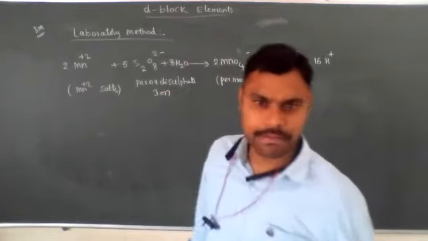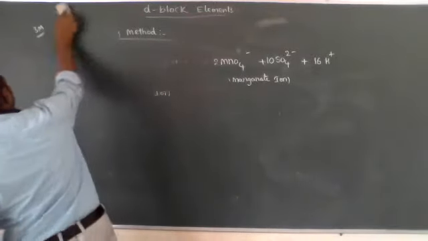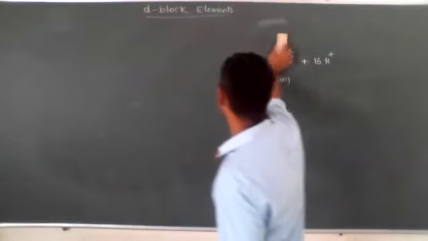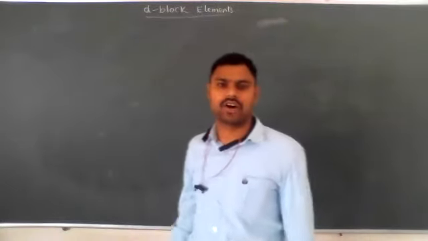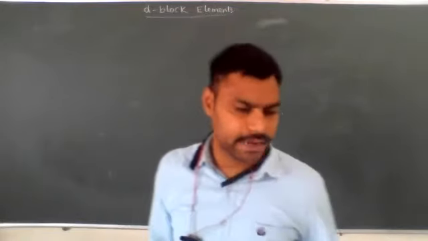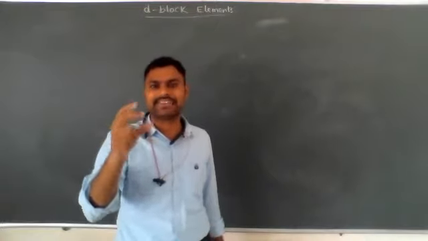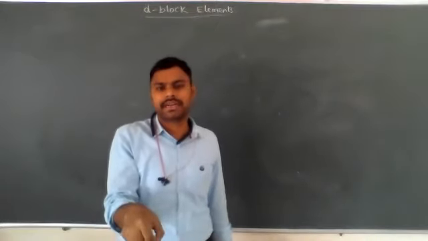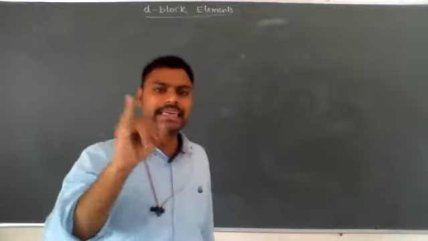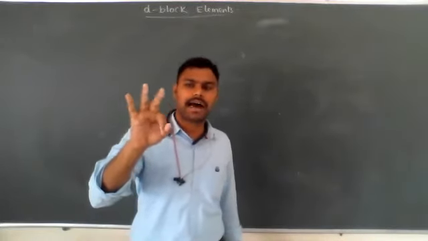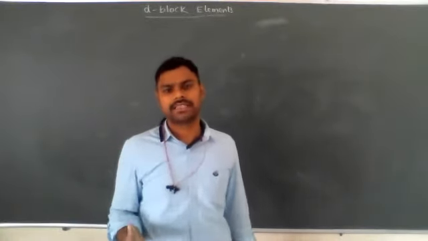Okay. Let's see the chemical properties of potassium permanganate. It's very important. Just like potassium dichromate K2Cr2O7 acts as a strong oxidizing agent, in the same way KMnO4 also acts as a strong oxidizing agent. But the KMnO4 activity depends on the medium. KMnO4 acts as a strong oxidizing agent in acidic medium, neutral or weak basic medium, as well as strong basic medium. So it depends on the nature of the medium.